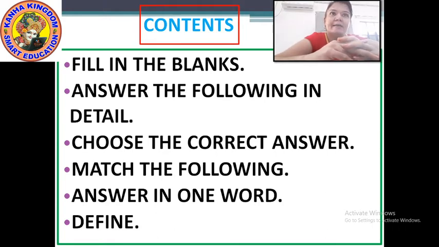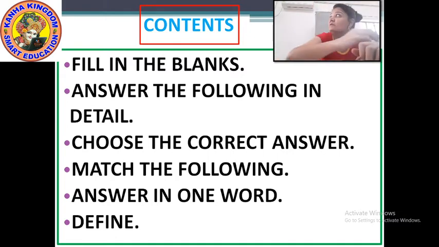Choose the correct answers. In this you will have the options and you have to write all the options and then tick the answer. Don't think that you only have to write the correct answer and it is done. No, in choose the correct answer you have to write all the options, all the 3 or 4 options, whatever may be given there.